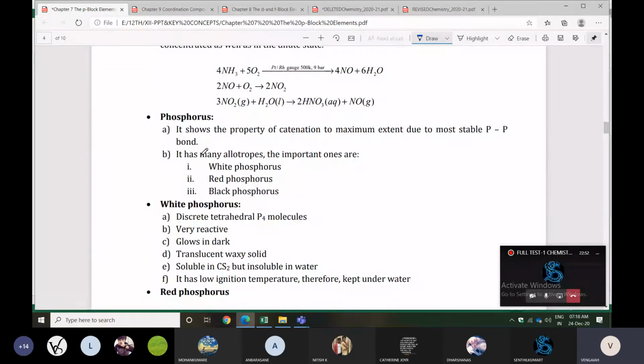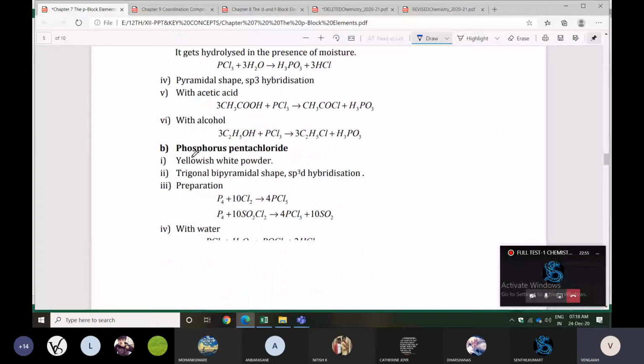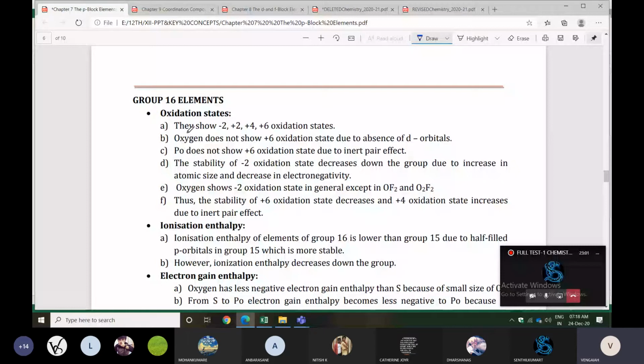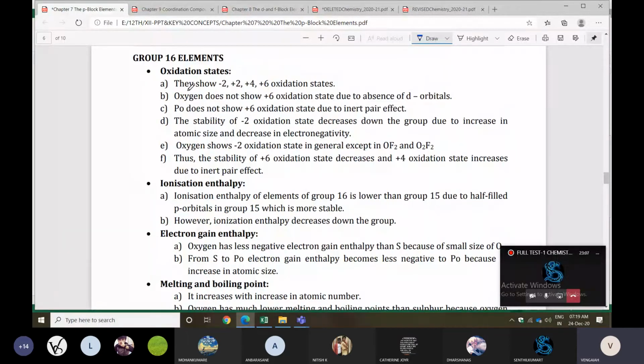Next we can check the 16th group elements also. The same properties you studied will be there for the 16th group also: oxidation states and ionization enthalpy. Oxygen shows -2, +2, +4 oxidation states. Oxygen does not show the +6 oxidation state due to the absence of d orbitals. Polonium does not show the +6 oxidation state due to the inert pair effect. The stability of the -2 oxidation state decreases down the group due to increasing atomic size and decreasing electronegativity. These points are already covered.